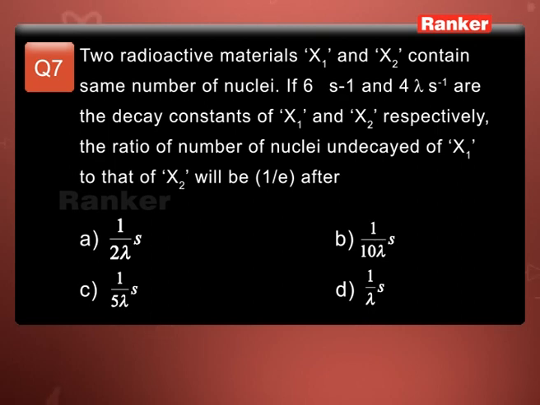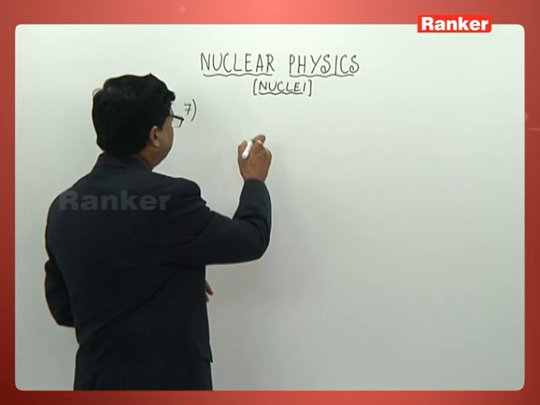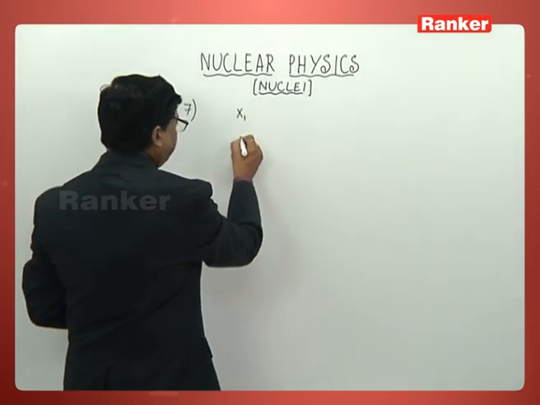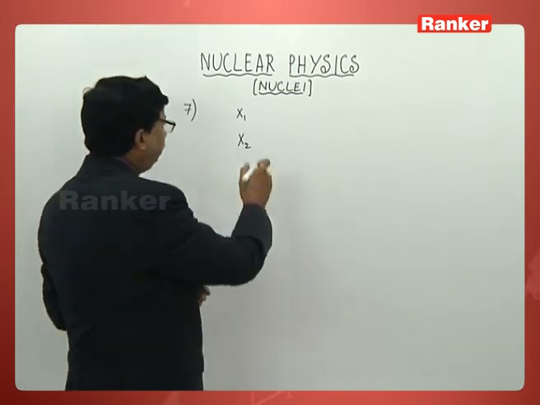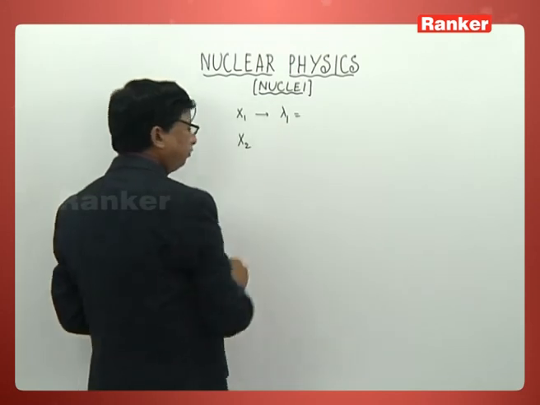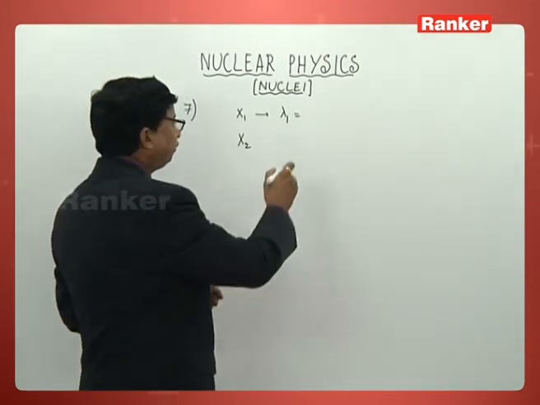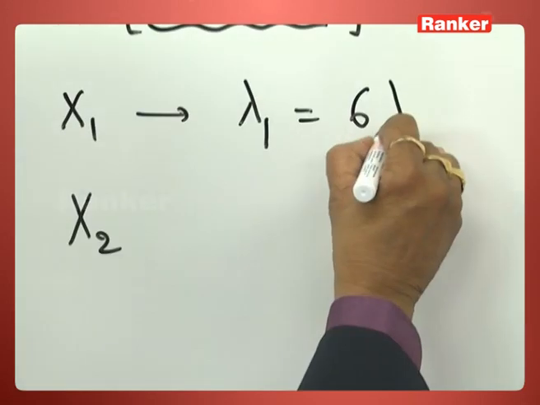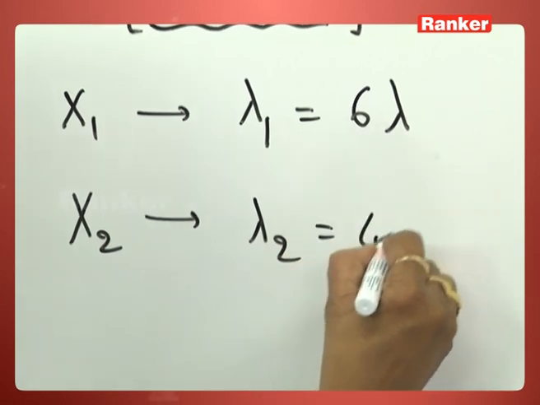That's the question given. So first and foremost, he is giving us X1 as the first element, X2 as the second element. For this particular element, what is lambda 1 given? That is the decay constant he has given directly. It is given 6 lambda for this. And the decay constant of the second element is given as 4 lambda.